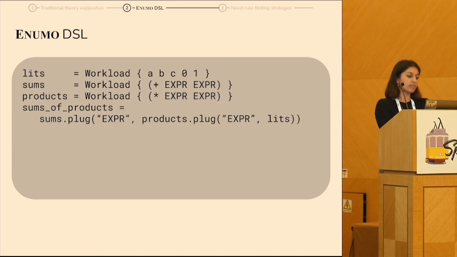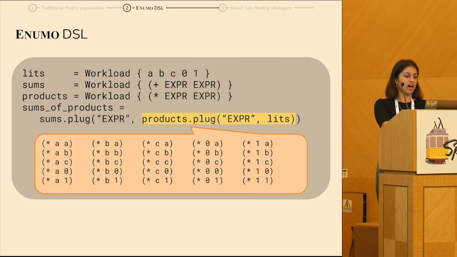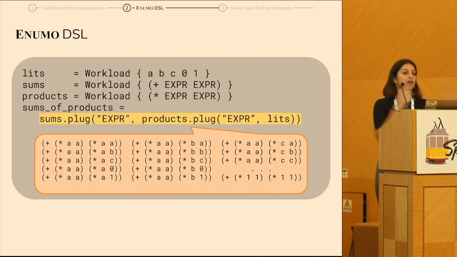So using the plug operator, you can easily construct these kinds of patterns of terms, right? If we plug the literals into the products workload, we're going to get all of the ways of multiplying two of these atoms. And then if we plug that workload that we just constructed into sums, we'll get all of the ways of making a sum of products from this domain. So you can see how you can use the plug operator to incrementally compose and construct these workloads that target parts of your domain.